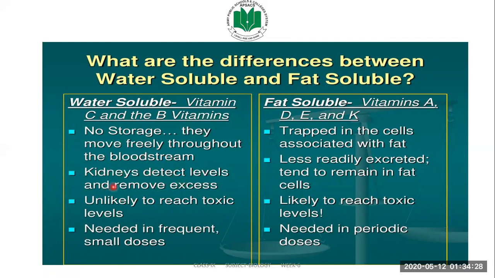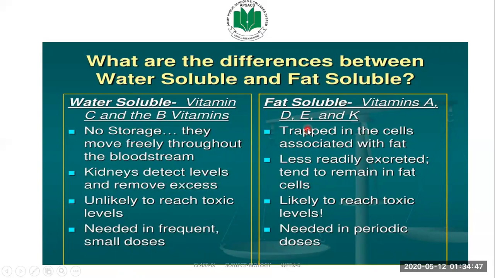Kidneys detect the levels and remove excess of the water-soluble vitamins, so they are unlikely to reach toxic levels, because as soon as they accumulate in the body, they are excreted. Water soluble vitamins are needed in frequent but small doses.